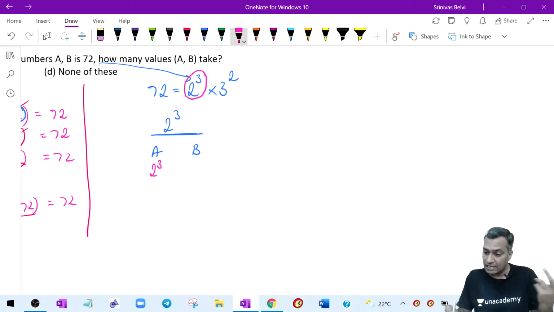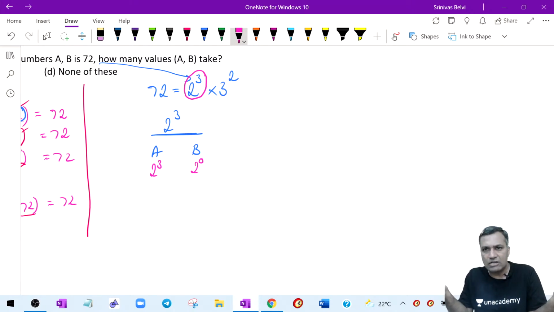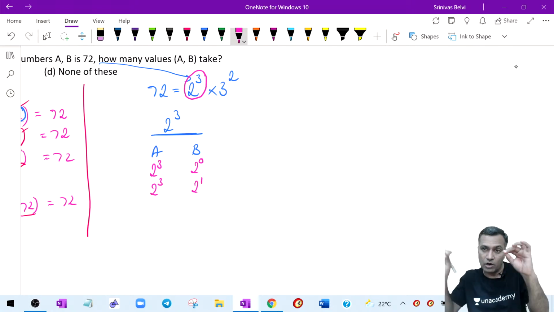2 power 3 is there. Therefore, B can have 2 power 0. Because when you are writing the LCM, if A already has 2 power 3, B need not have any power of 2. That is okay, because in the LCM you will automatically have 2 power 3. 2 power 3 is there. B can have 2 power 1 along with it.